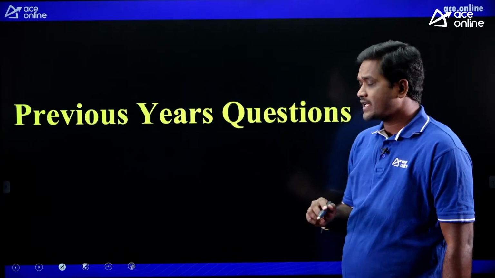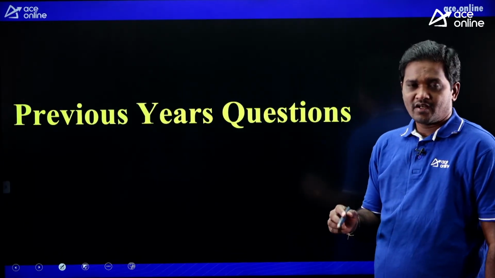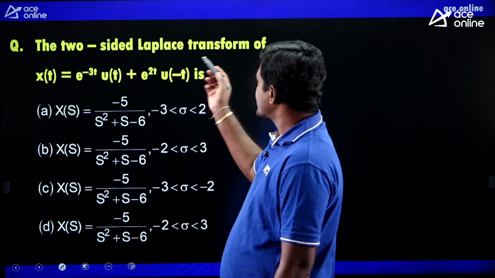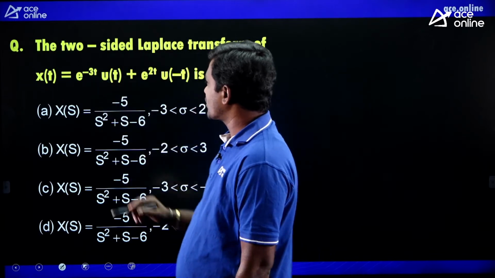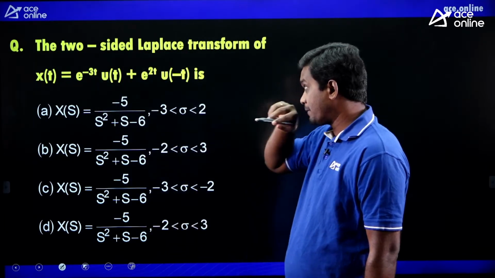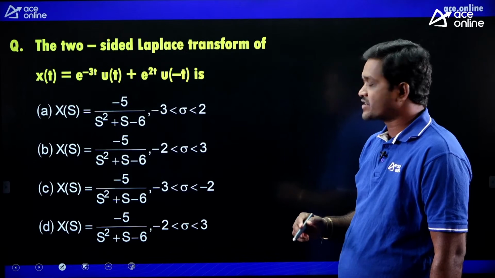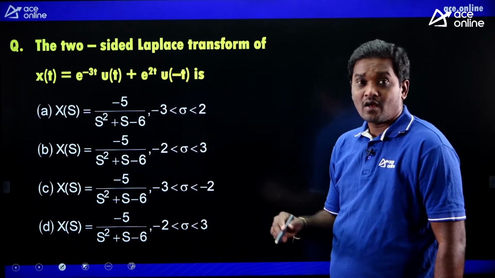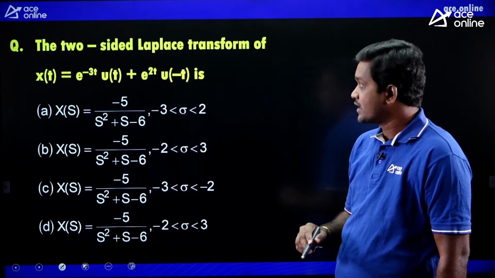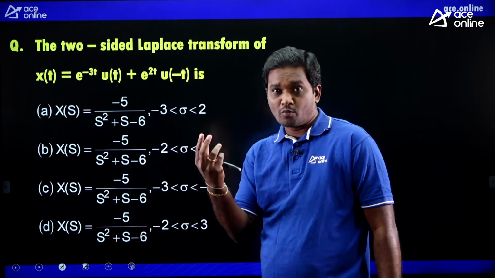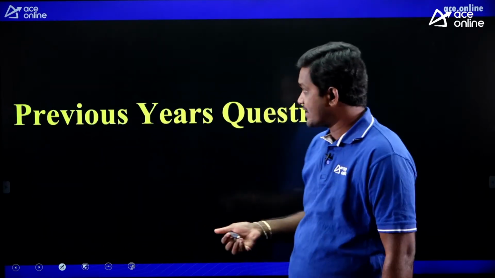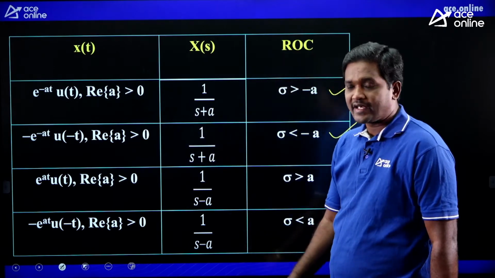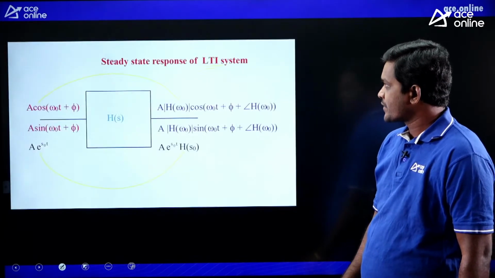Now, let us see a few previous year's questions from this Laplace transform chapter. First question: the two-sided Laplace transform of x of t equals e power minus 3t u of t plus e power 2t u of minus t is how much? He is asking what the Laplace transform is, as well as what the ROC is. To solve this you have to know the 2 basic signals which I gave in the previous slide. This is the table you need. If you know this table you can easily solve this question. See here.